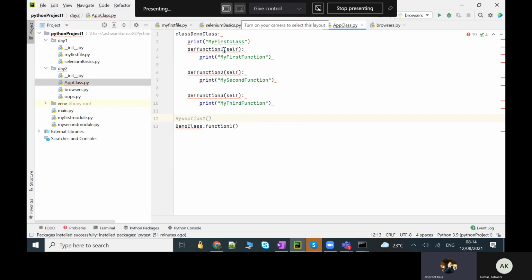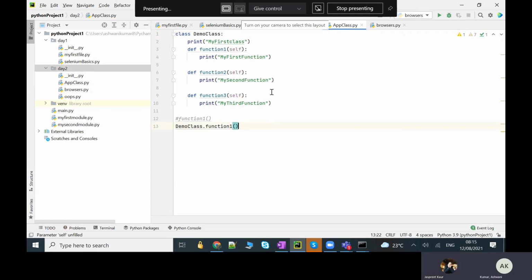The function name needs to be separate: a space between the keyword def and the function name, because I copied it. Demo class. The class needs a pair of parentheses.